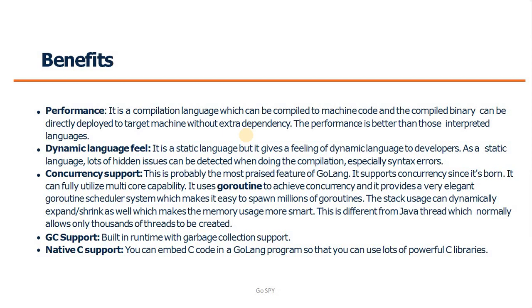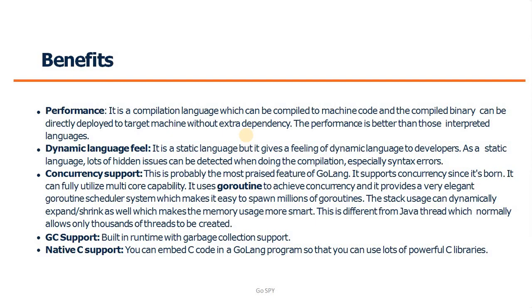So it depends upon us. Go has multiple options: either you can compile your program and then execute it, or you can run it directly. The compiler automatically compiles your code and executes it. It gives a feeling like a dynamic or scripting programming language.